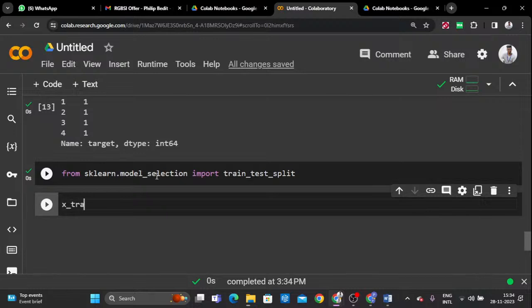For this you have to create the variables xtrain, xtest, ytrain and ytest. So what is the procedure? We are going to store the xtrain, ytrain data, xtest, ytest data in these variables.